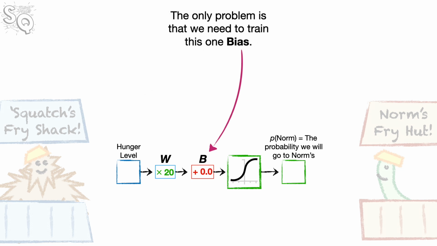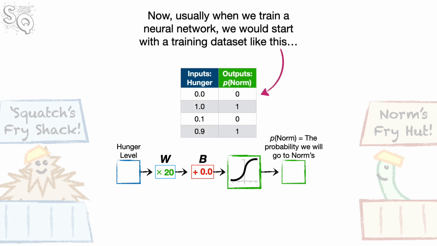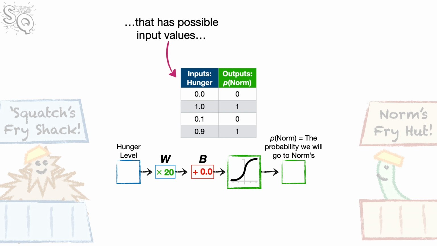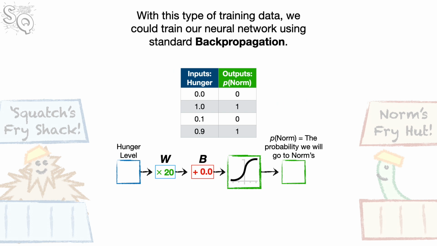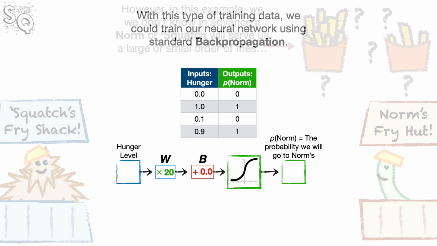The only problem is that we need to train this one bias. Now, usually when we want to train a neural network, we would start with a training dataset like this, that has possible input values paired with their ideal output values. With this type of training data, we could train our neural network using standard backpropagation.